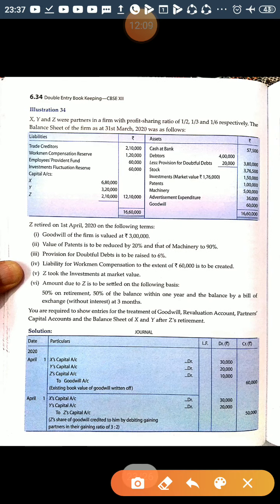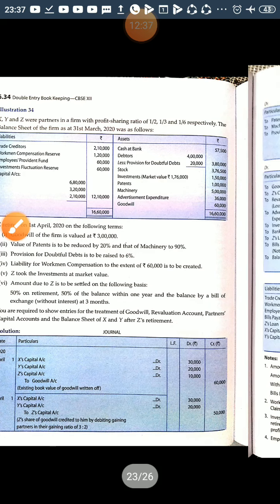Now next is investment. We have already done that. There is an adjustment related to the patent here. The value of the patent is to be reduced by 20% and machinery to 90%. That means the patent is reduced by 20% and machinery is reduced to 90%, so there is a decrease of 10% in the machinery. So 10% of the machinery is 50,000 and 20% of the patent is 20,000.